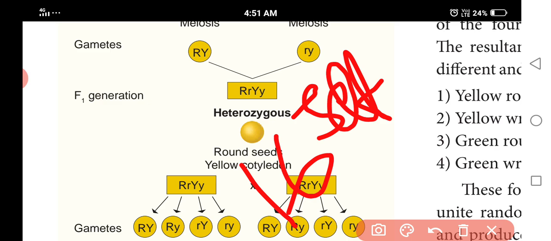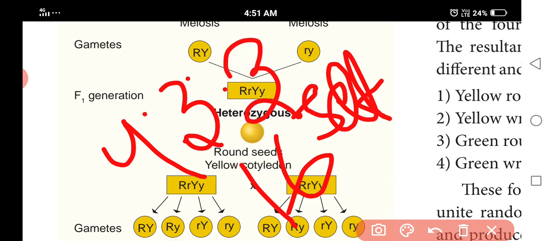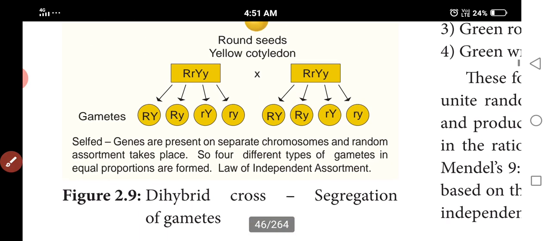to produce seeds of four different phenotypes in the F2 generation. So in the F2 generation, the phenotypic ratio is 9:3:3:1. To understand, we use these gametes in the checkerboard.